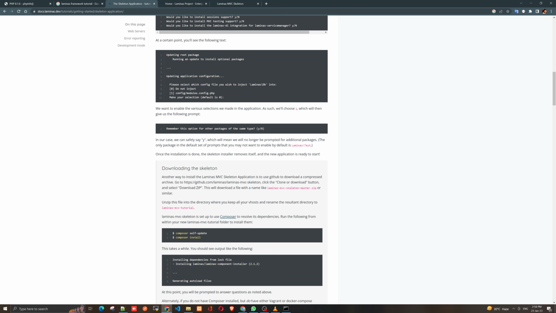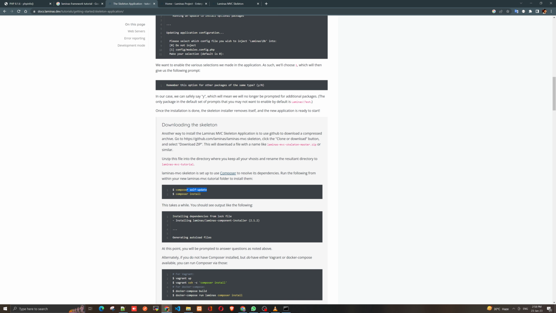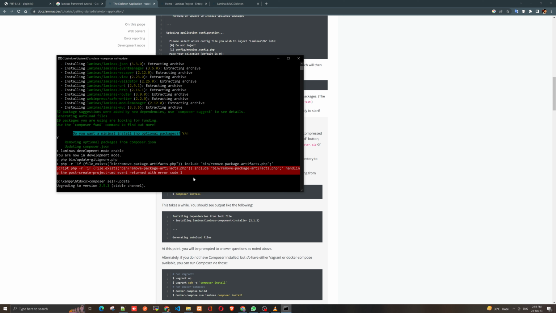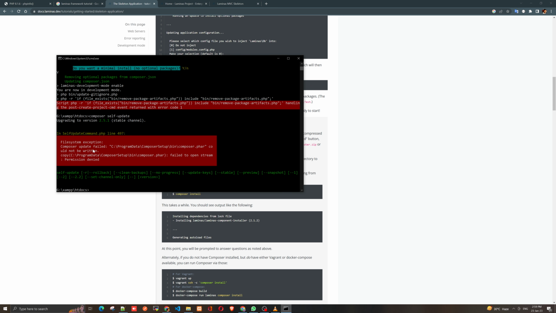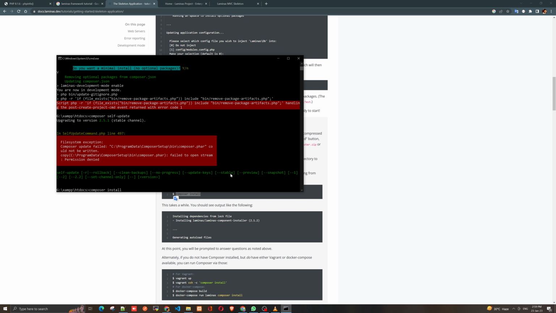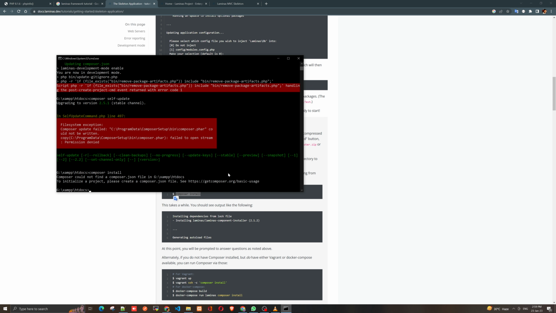Now it's downloading this skeleton. I just have to run this command to update my composer. I'm getting errors: the updated file could not be written, permission denied. Then we install composer here. Composer could not find a composer.json file.